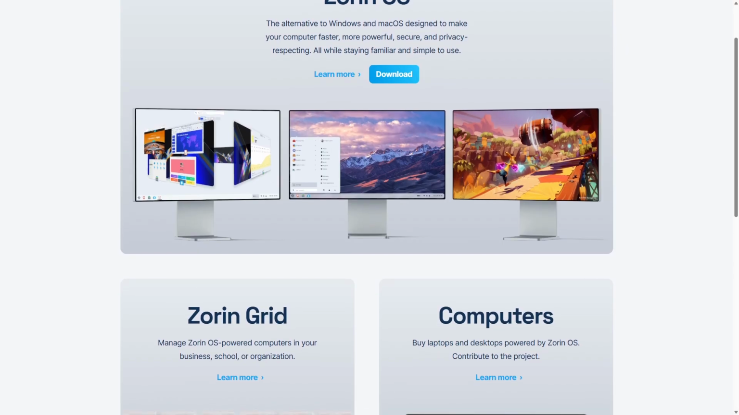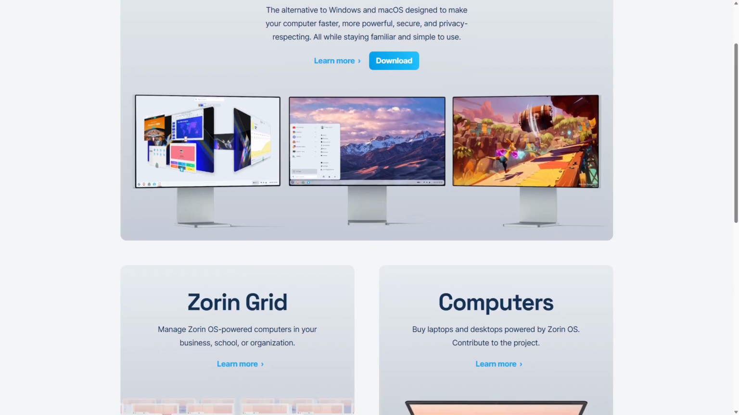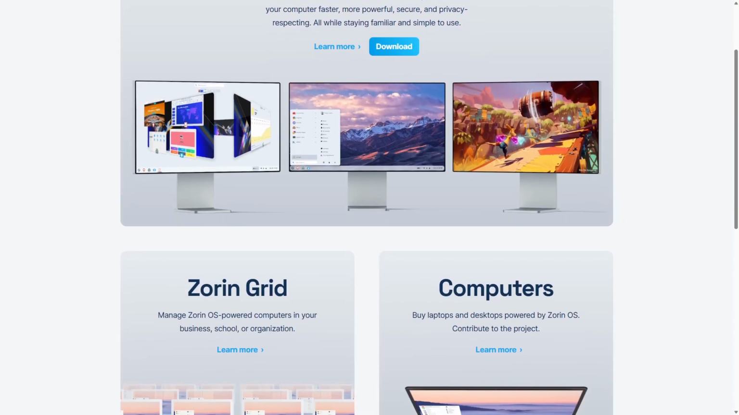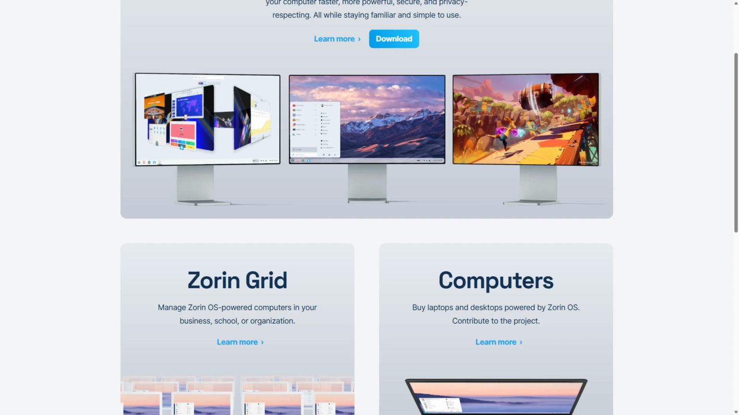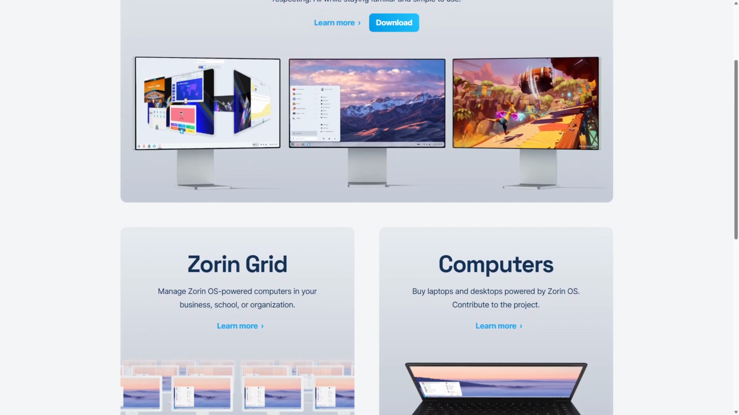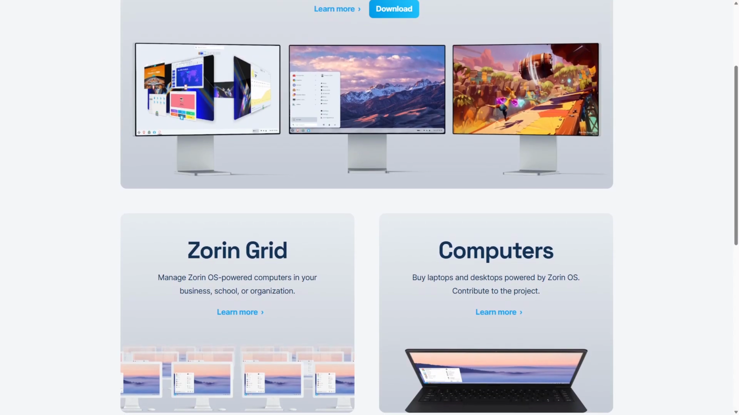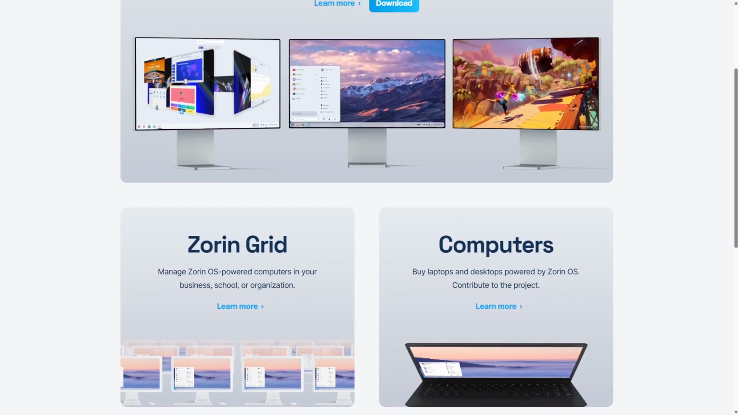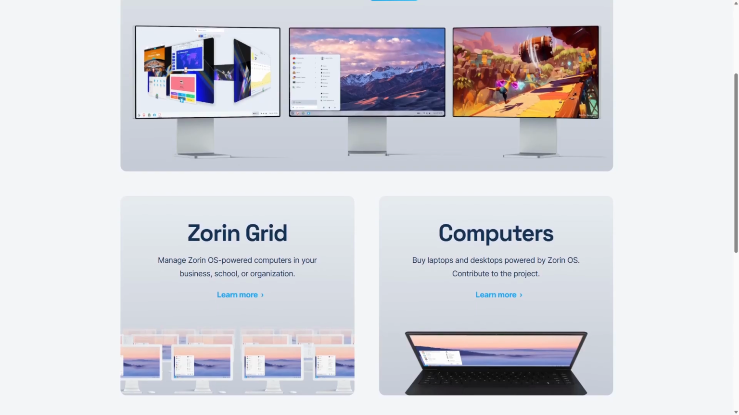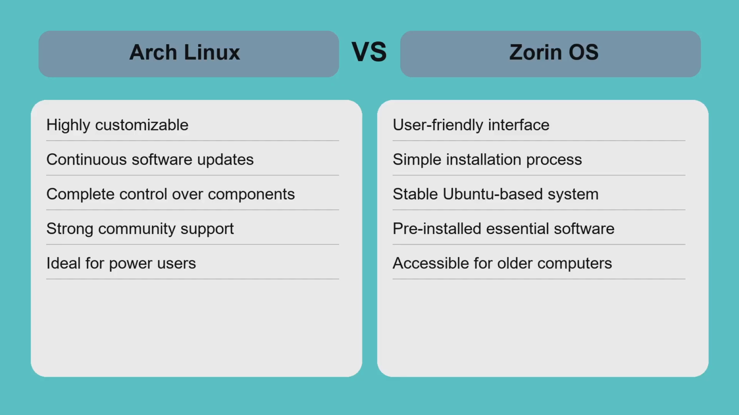Its strengths include simple installation, intuitive interface, and compatibility with a wide range of hardware and software. Zorin OS also offers a light version for older computers, making it accessible for diverse users. However, it is less customizable than Arch Linux and follows a fixed release cycle, which means software updates are less frequent. Zorin OS is ideal for beginners, casual users, and those who want a ready-to-use Linux experience without the need to configure or troubleshoot extensively.